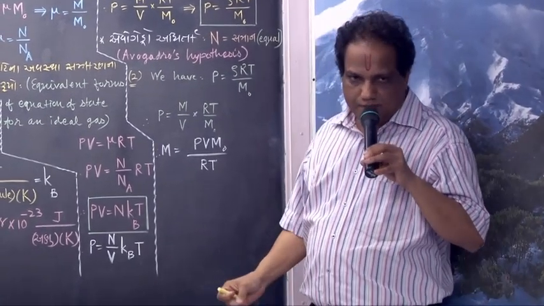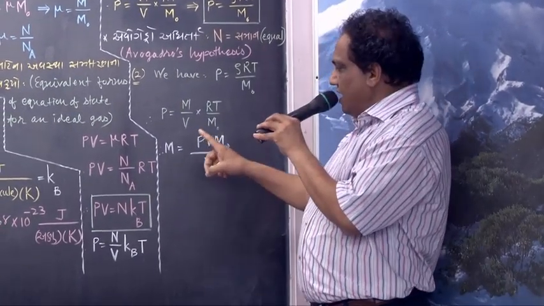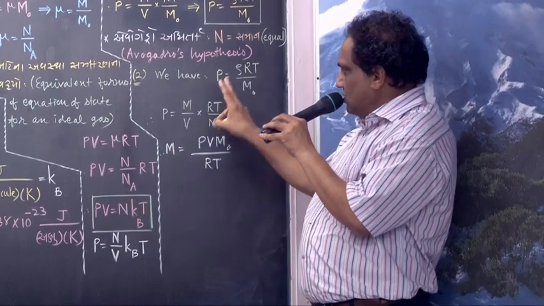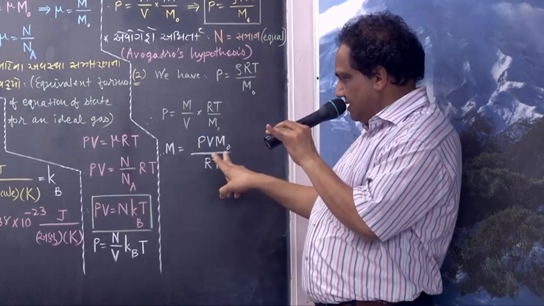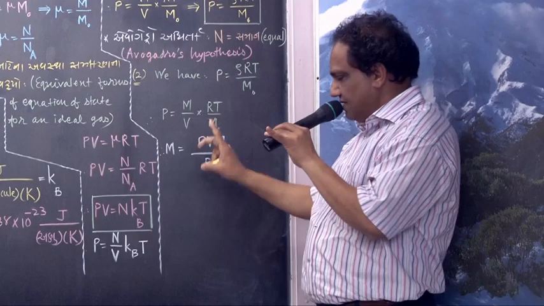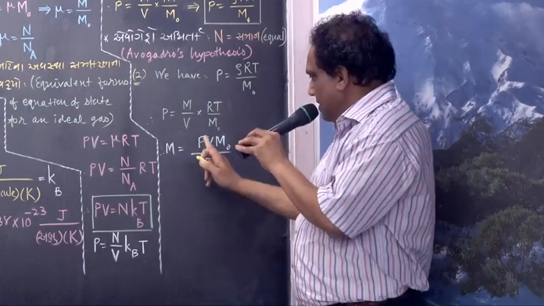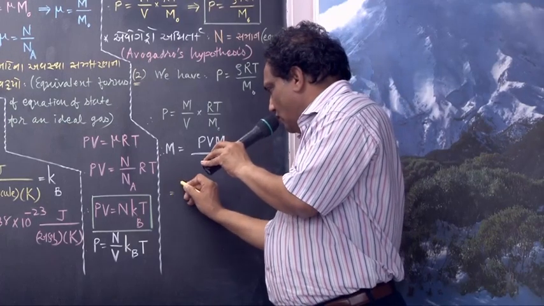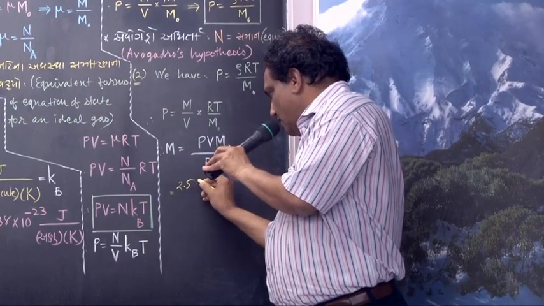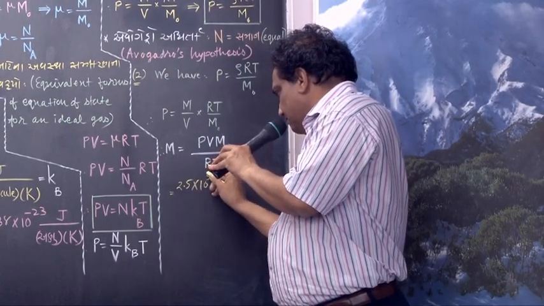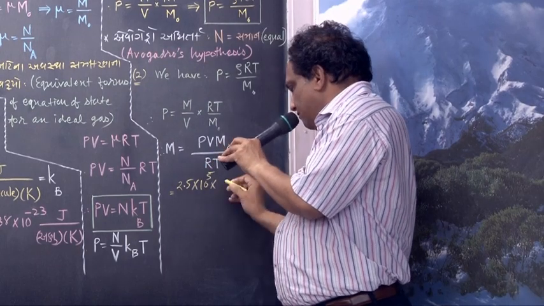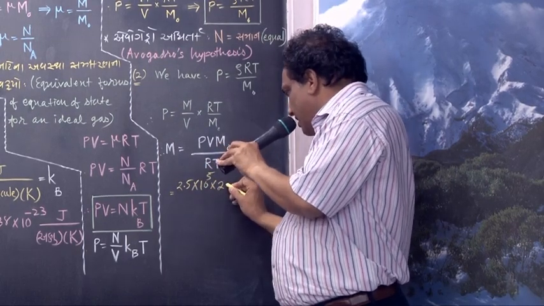Look, again we have to find out mass only. So I just keep all this formula as it is, and put the new values of all this right inside. Let us place the values one by one. Look here. Pressure is 2.5 into 10 raised to 5. Volume is 20 liter.